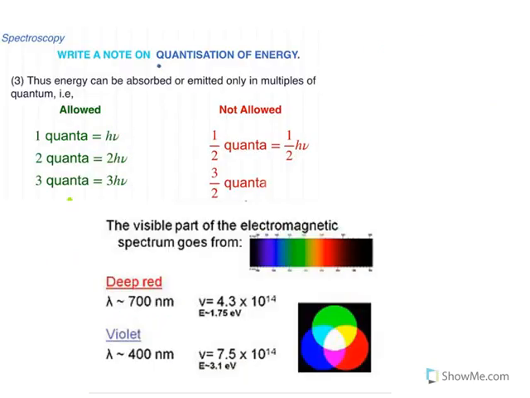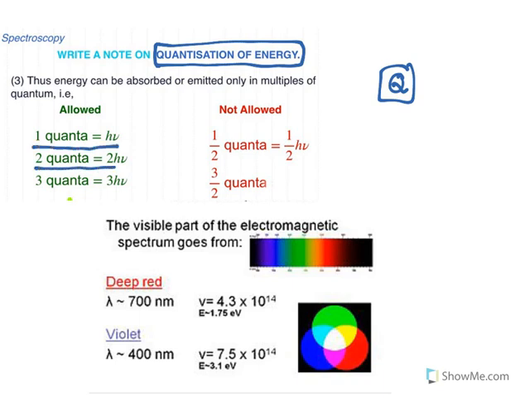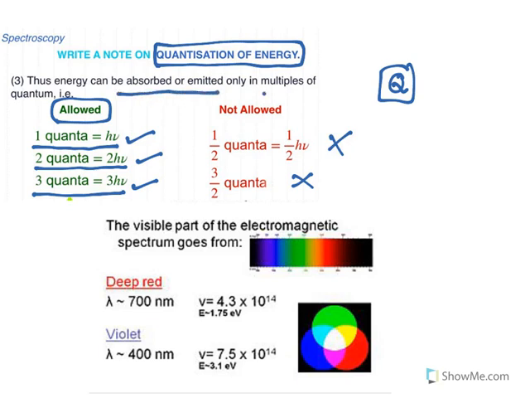See, the energy is quantized. That means a particular quantity of energy is there with radiation. Every quanta is in a particular form. h nu is the energy given by that particular photon. You have 1 h nu, 2 h nu and 3 h nu. These energies are allowed, but you don't have fractions like half or 2/3; they are not allowed. This means energy can be absorbed or emitted only in multiples of a quantum, and that quantum is this one.